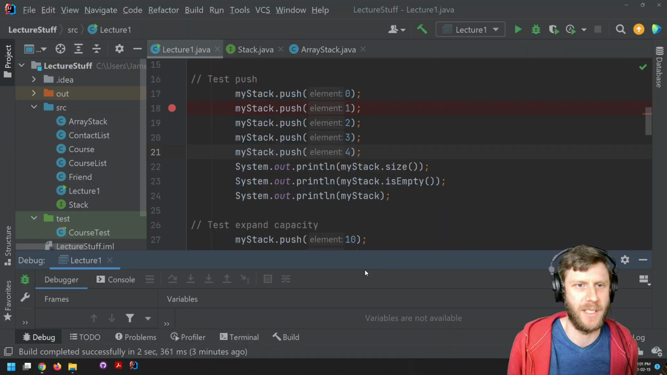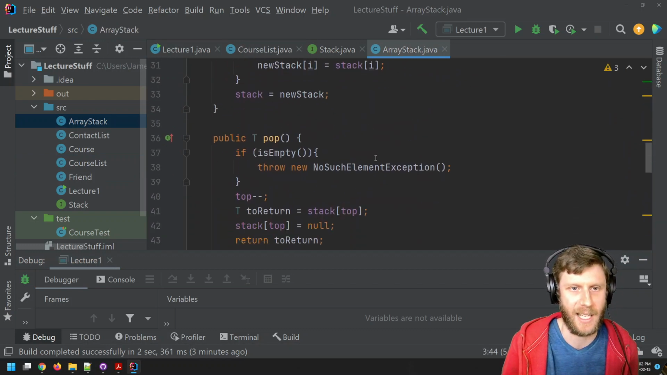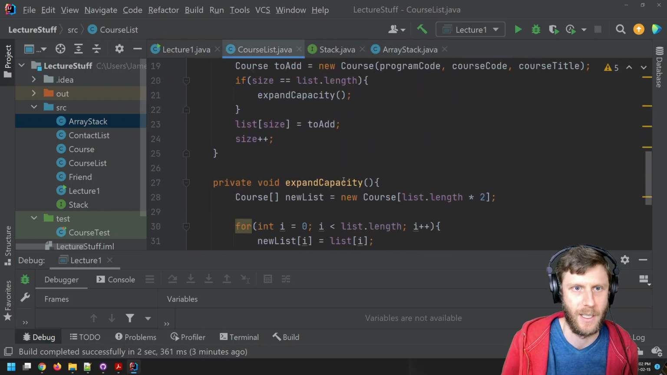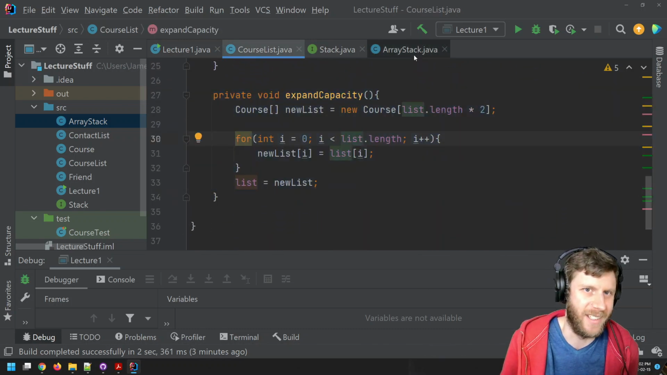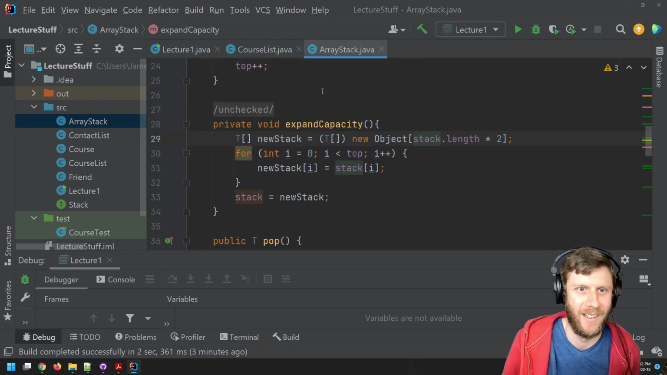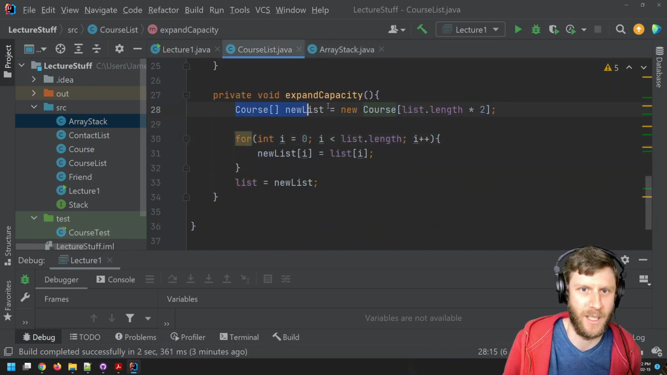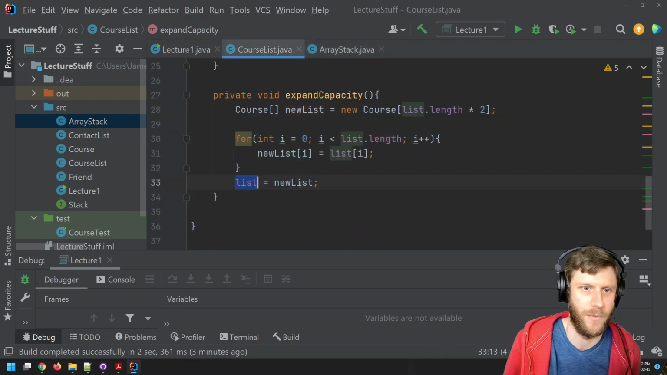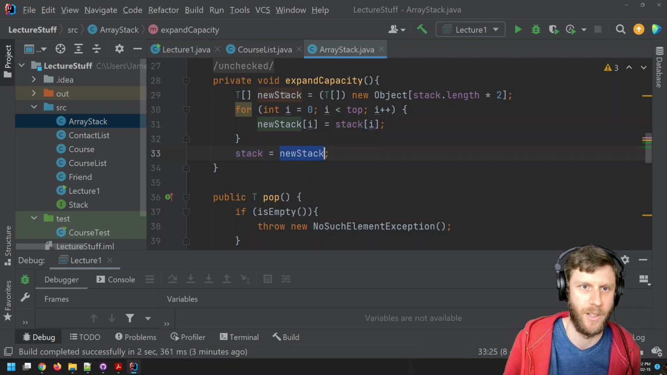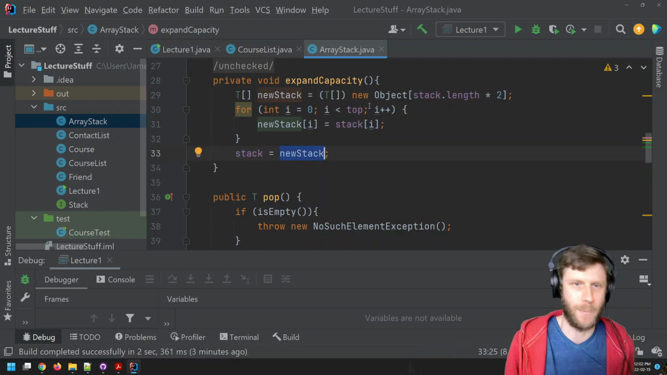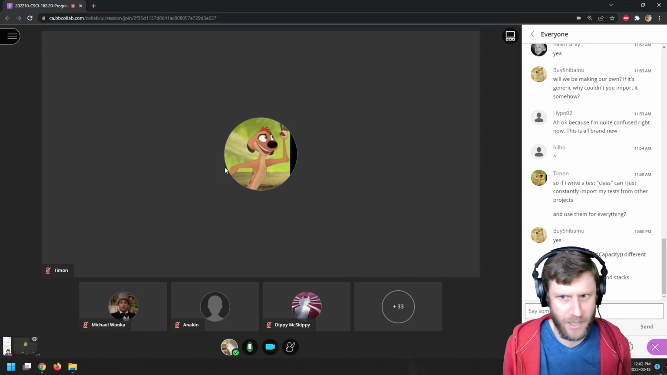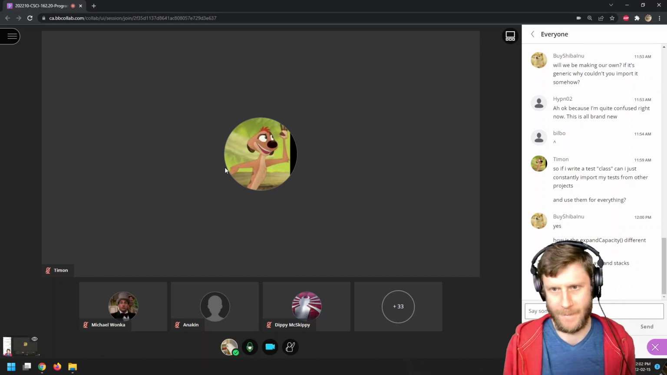If you're wondering how it's different between, like, course list and array stack, here's the expand capacity for array stack and here's the expand capacity for course list. They're basically the same, right? Create a new array that's twice as big. Go through each and copy over the contents. Assign the field to whatever the new one's called. They're the same. This expand capacity is going to be nearly identical every time we write one. Cool. Did that actually answer your question though? Okay, cool.